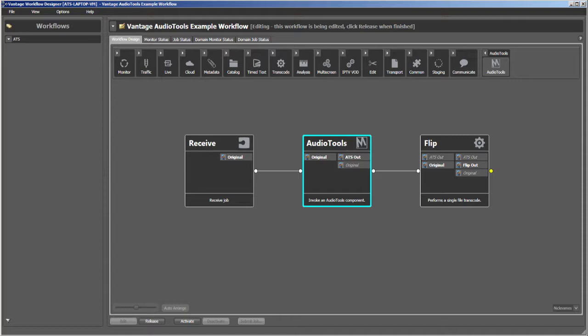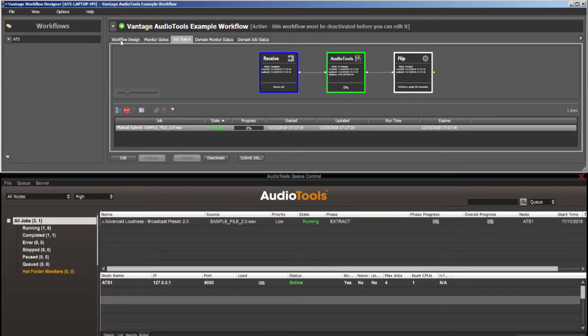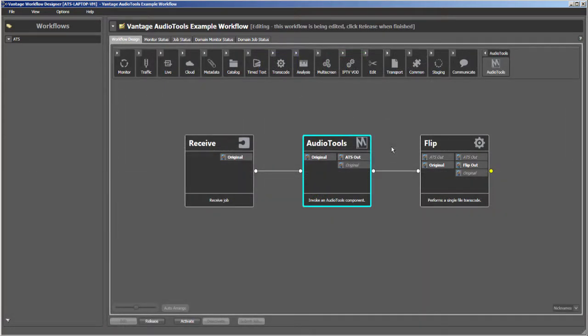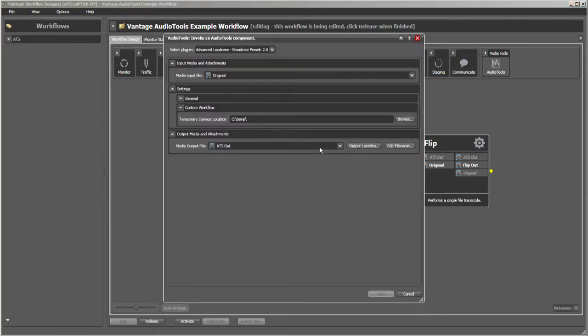the latest version of our AudioTools connector for Telestream Vantage. The AudioTools connector acts as the bridge between AudioTools Server and Vantage, allowing you to launch jobs for processing in AudioTools Server directly from within Vantage. The connector comes with a built-in loudness plugin, however the real strength has always been the ability to import and run custom AudioTools profiles.